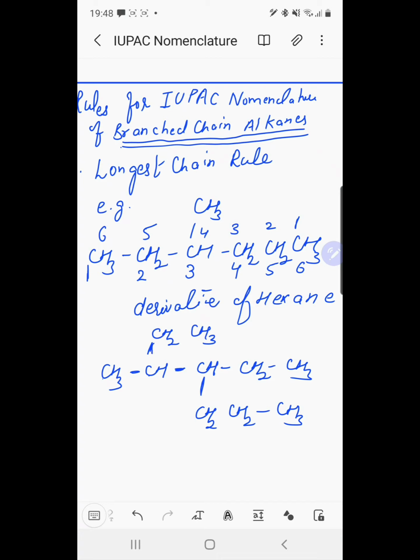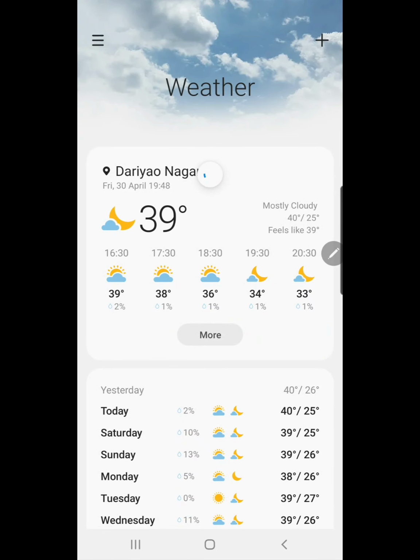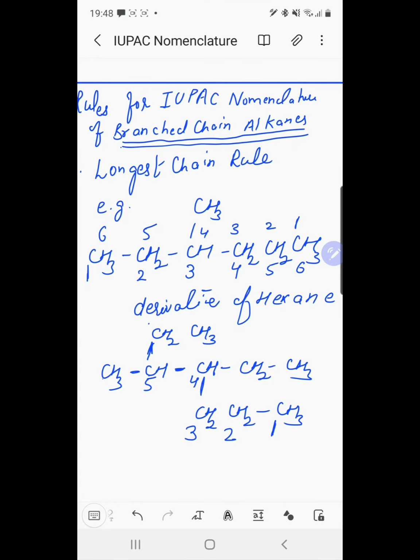If we continue from this side, it is 1, 2, 3, continuous, 4, 5, then 6, and then 7. Or if we take it from the other side, 1, 2, 3, 4, 5, 6, 7.